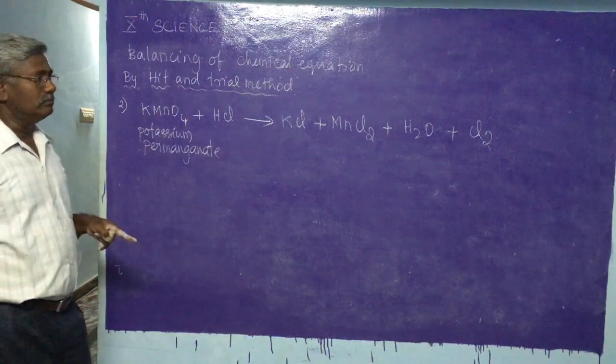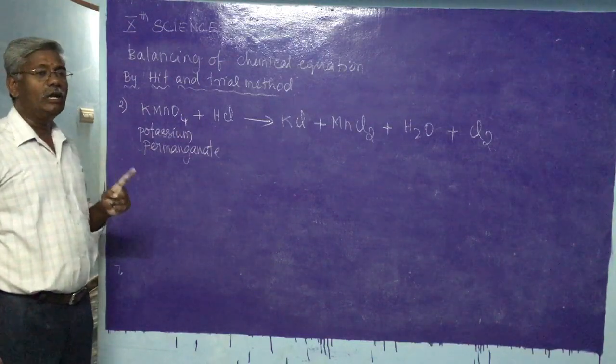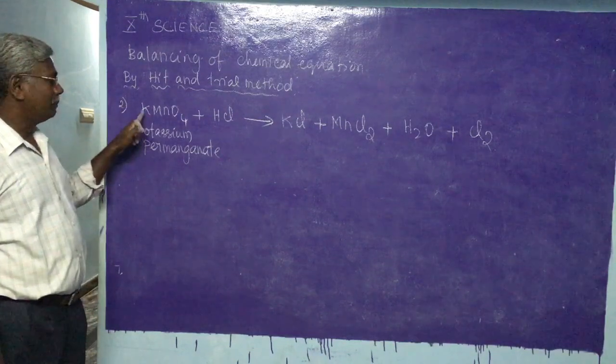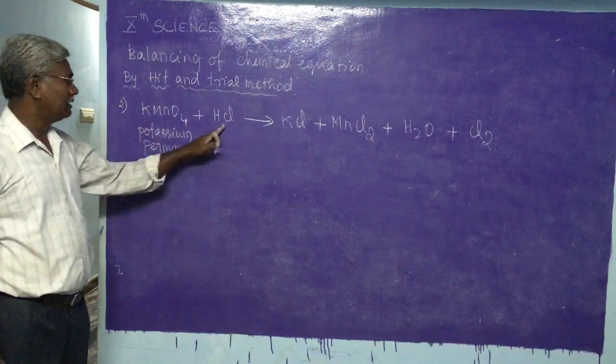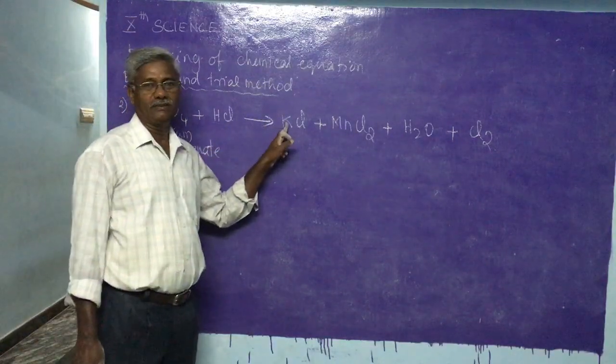Identify first the elements which are present in only one reactant and in one product. Potassium is present here only, nowhere else, only in one reactant, and similarly only in one product.